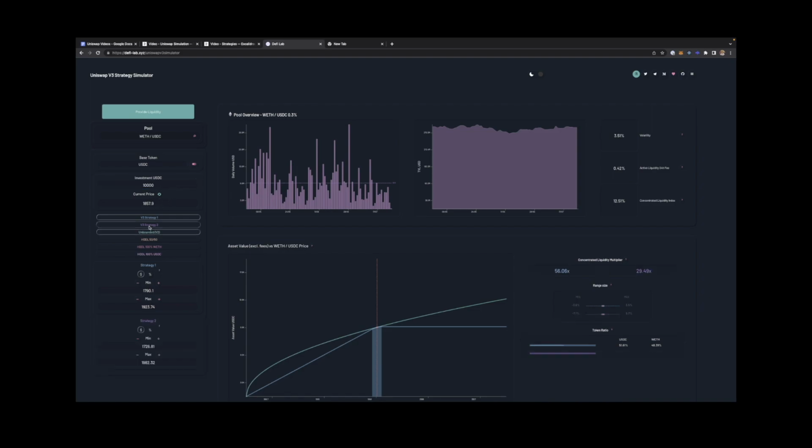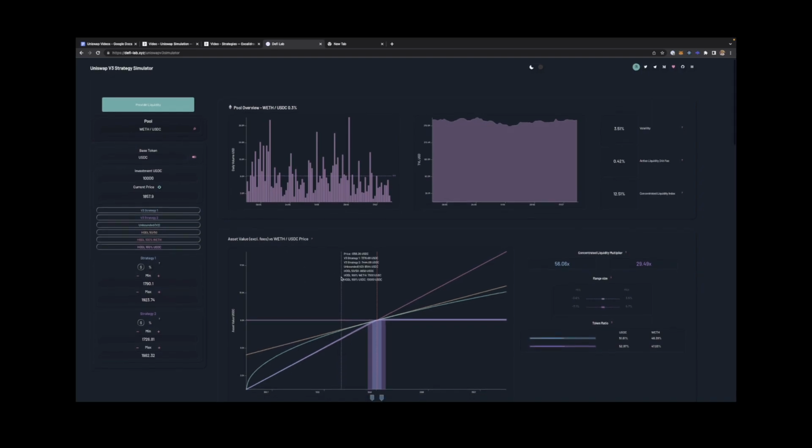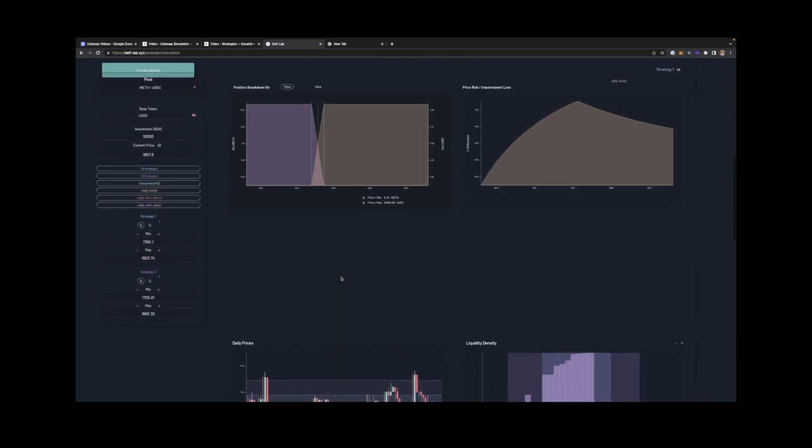Then you can select the amount that you want to deposit, maybe $10,000, and here you see the current price of ETH with USDC as the base. Then you can choose the various strategies which you want to see. Strategy 1 is a narrower range, strategy 2 is a bit wider range, and unbounded means you're depositing liquidity over the entire range, which is V2. Then you can hold 50% of both the assets, or 100% ETH or 100% USDC. If you scroll below, you can see those strategies.